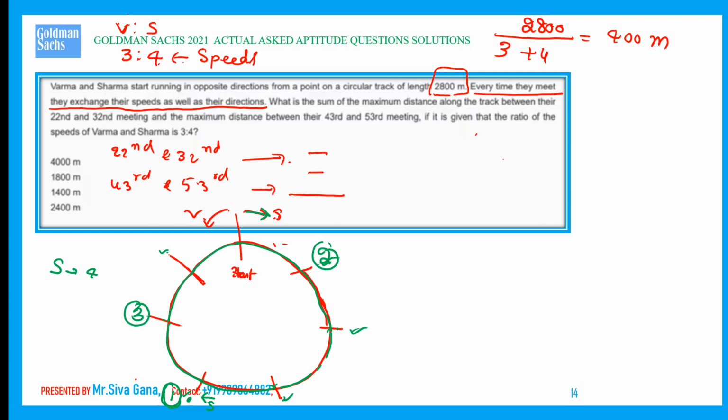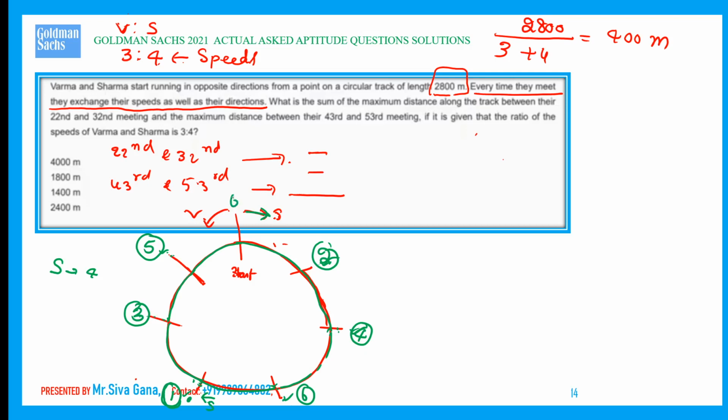Now 3 milestones backward, this is the fourth meet. Now 4 milestones backward, the fifth meet. Next 3 milestones backward, the sixth meet. Now 4 milestones backward.